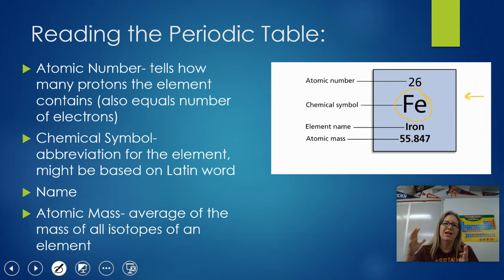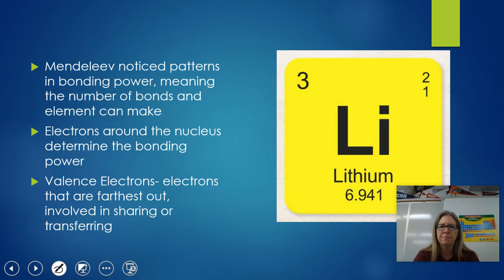As the atomic numbers get higher, though, it seems like the atoms have many more neutrons than protons, and so you'll notice that atomic mass continues to grow. It's not just double the atomic number, okay? But if we double 26, we get 52, so that tells us that there's just a couple more neutrons in an iron atom than protons, and that's where that atomic mass comes from. The electrons don't add to that mass hardly at all, very indistinguishable, okay?